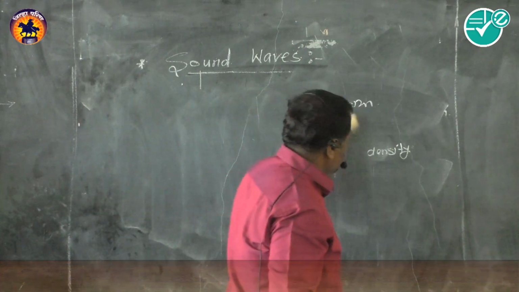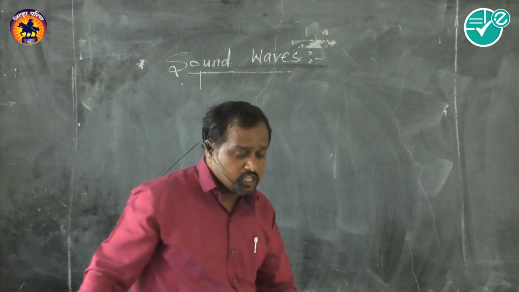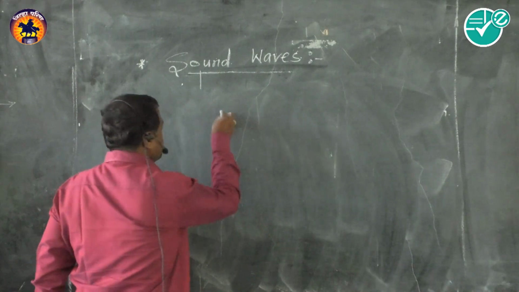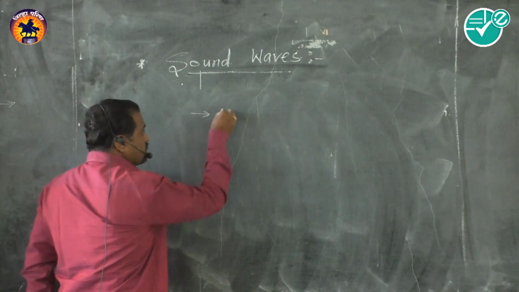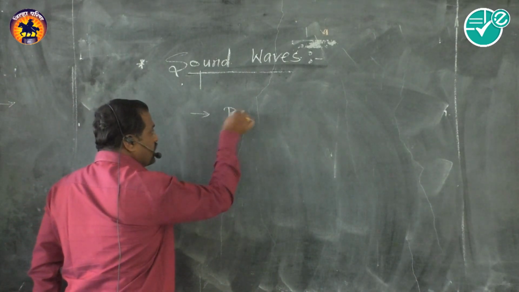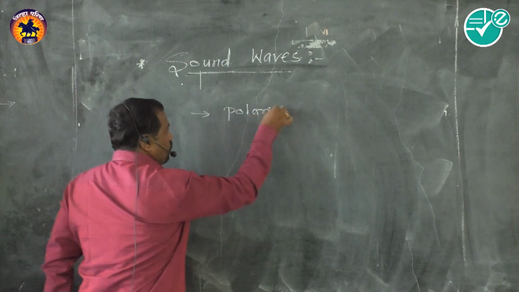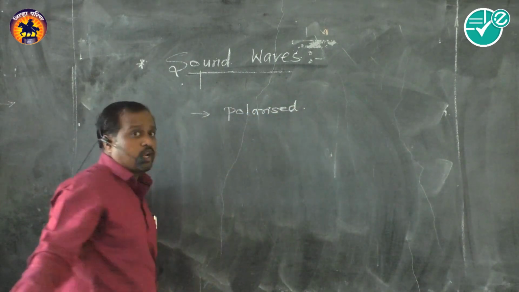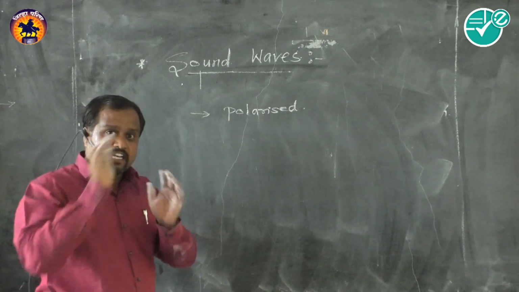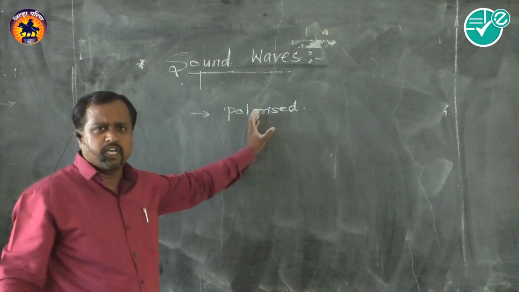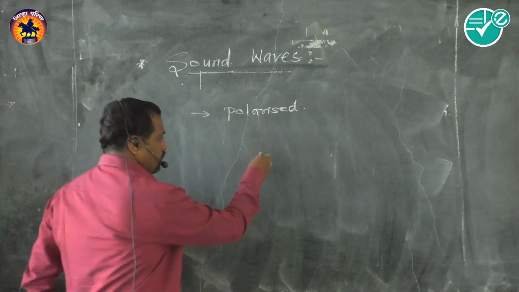And the last property is that transverse waves can be polarized. What is polarization? In our light section we have the term polarization. I'll repeat this.